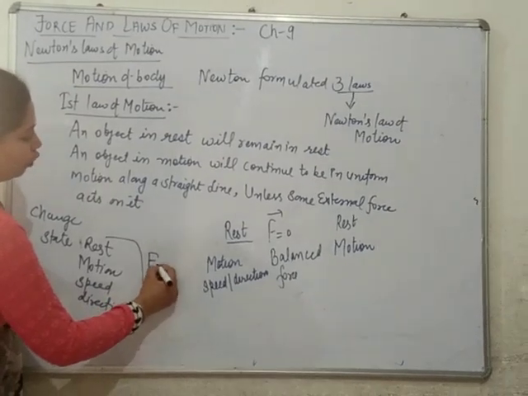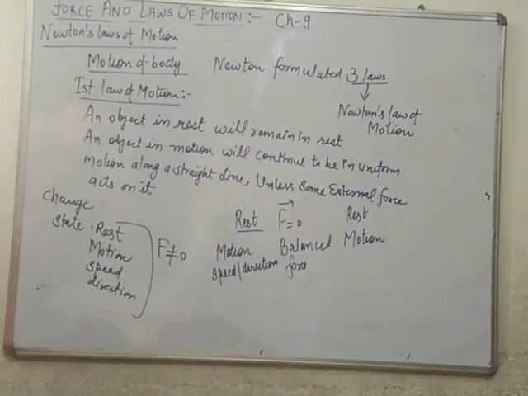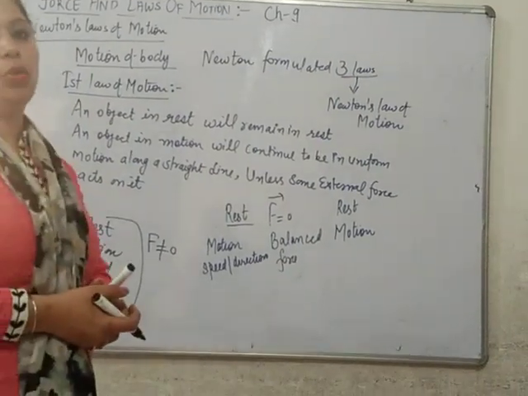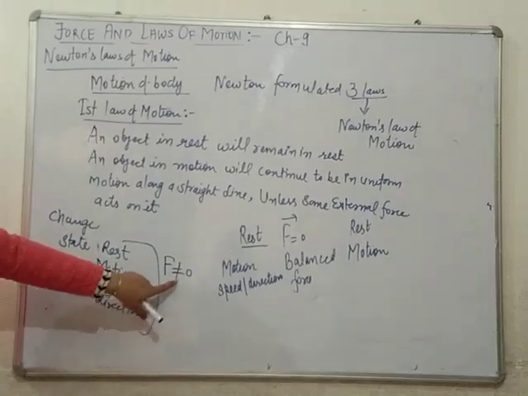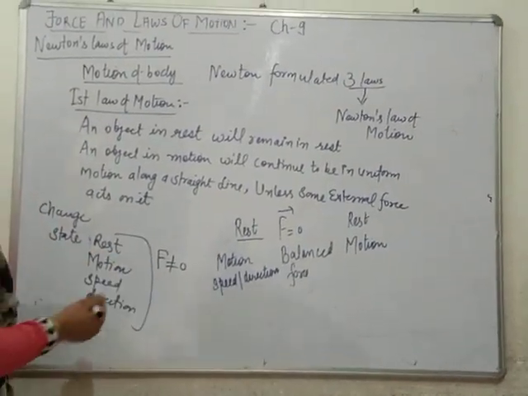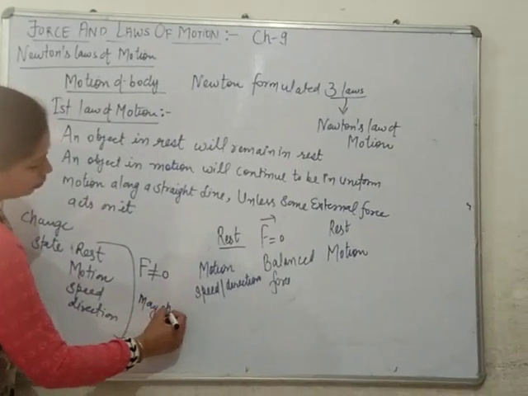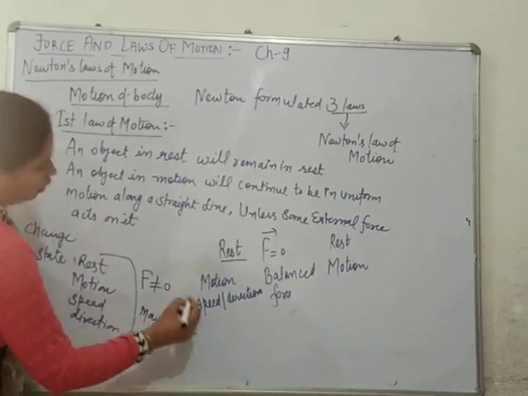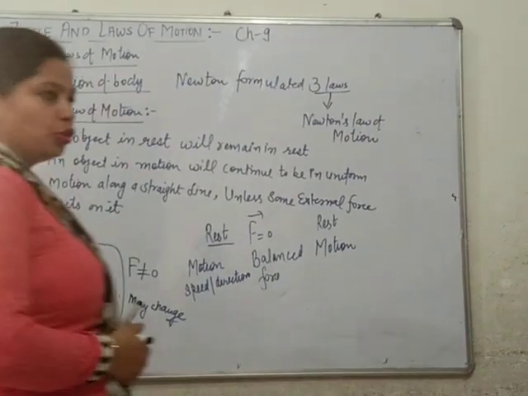The requirement is net force, and the force must be non-zero. It means if force is zero, there is no change at all. If a non-zero force is applied, then these may change. So it was the definition of Newton's first law of motion.